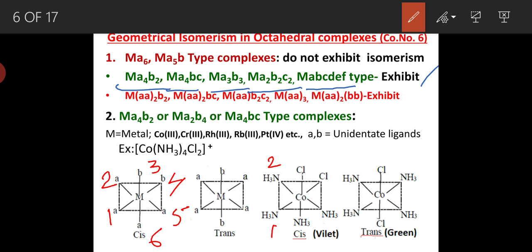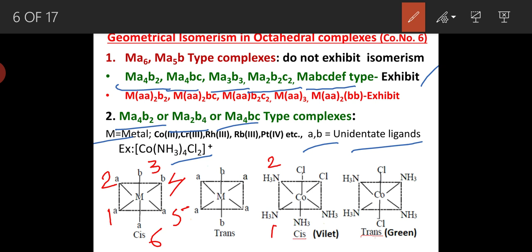So let us discuss one by one. In the case of Ma4b2 or Ma2b4 or Ma4bc type of complexes, where M stands for metal ion, cobalt, chromium, rhodium, ruthenium, platinum, etc., and A and B are the unidentate ligands. An example for this type of complexes is tetraamminedichlorocobalt(III) complex.